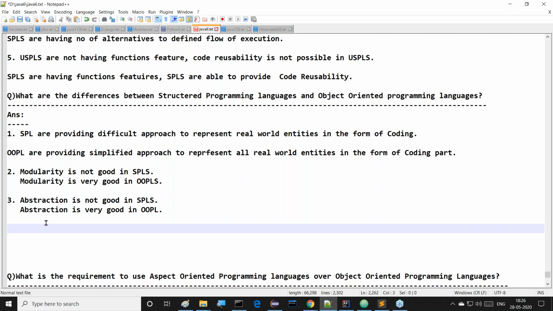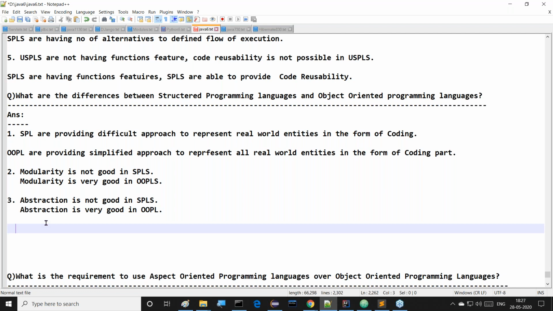And next, by using classes and methods and packages, at these many levels we are able to achieve abstraction. Not only that, by declaring abstract classes and interfaces also we are able to achieve abstraction. Five to six alternatives are available to achieve abstraction in the Java programming language. So Java is an object-oriented programming language.